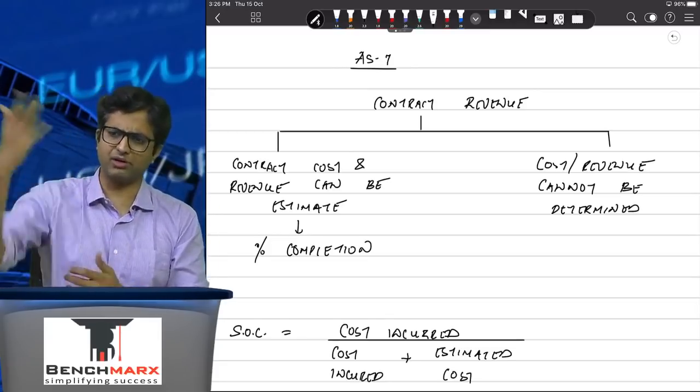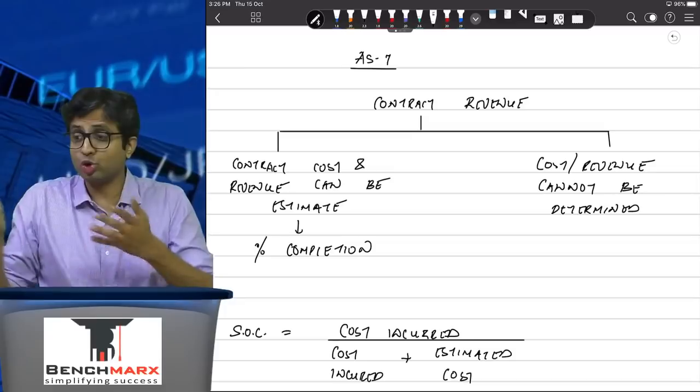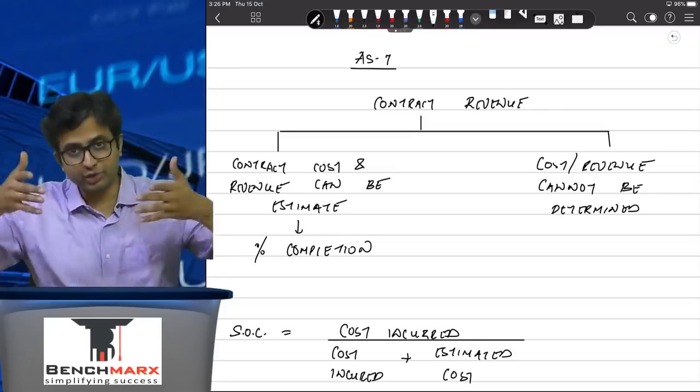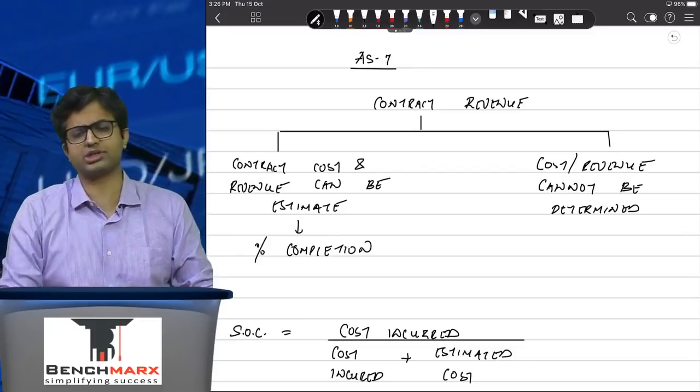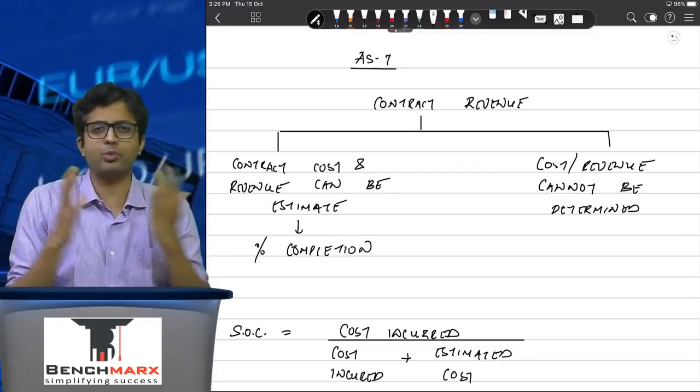So आपको पता है 1000 crores का revenue मिलने वाला है. आपको एक project मिला है to dig a mine. Now you don't know how much cost will be incurred, but the government has told you I'll give you 1,000 crores. अभी mine में minerals कितना नीचे उतना cost incur करना पड़ेगा, and hence we don't know how much is the cost to be incurred.